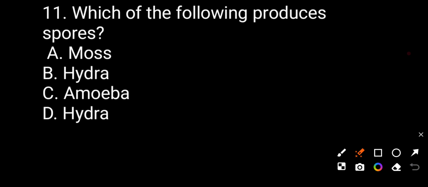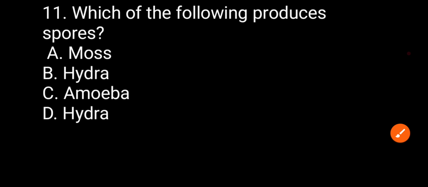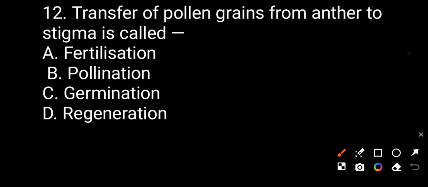Now we see the question number 11. Which of the following produces the spores? Option A, moss. Option B, hydra. Option C, amoeba. Option D, hydra. The correct answer will be the moss. Now we see question number 12.